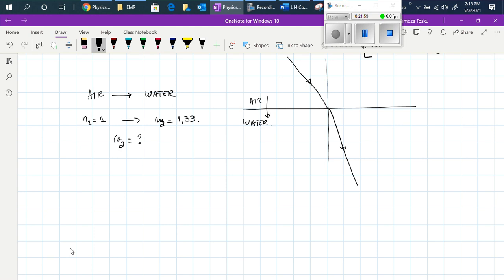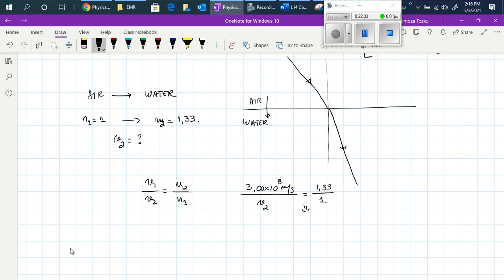Now, based on Snell's law, we have v1 over v2 is equal to n2 over n1. This is the pair of ratios that we will use, knowing that v1 is 3.0 times 10 to the power of 8 meters per second, because it's the speed of light in vacuum or air. And we are looking for v2. So this will be 1.33 over 1.